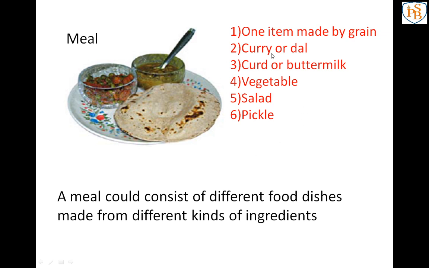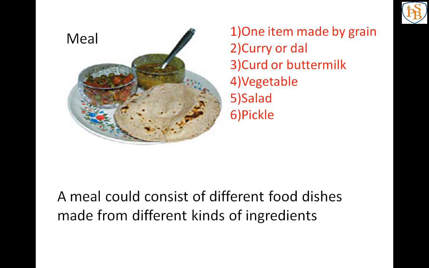So all these things get together, or we are just taking all these things together, so your meal is made. In the first session of this, we have learned what a meal is, which things we are eating as a meal. So one item made by grain, curry or dal, curd or buttermilk, that is optional, not compulsory, vegetable, salad and pickle. That is all about the meal.